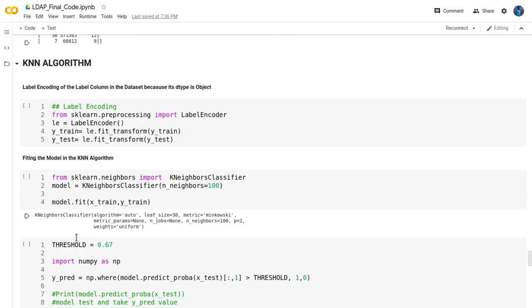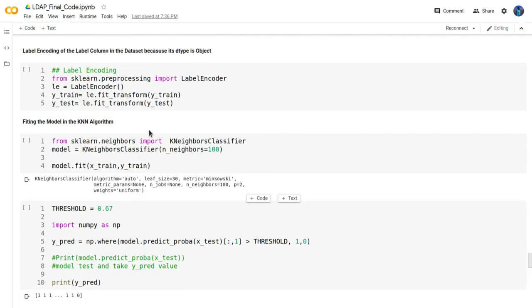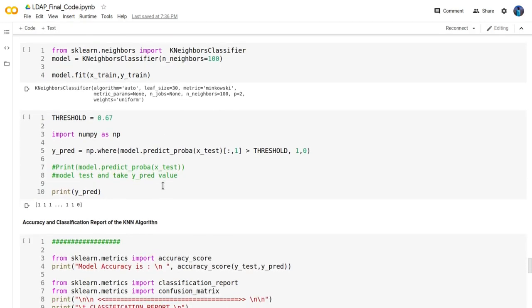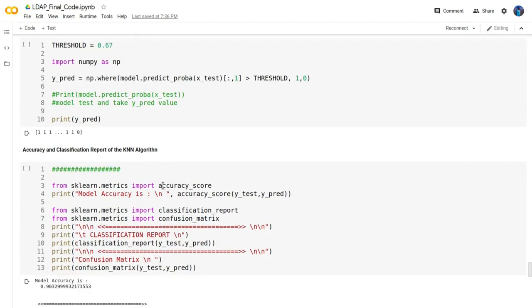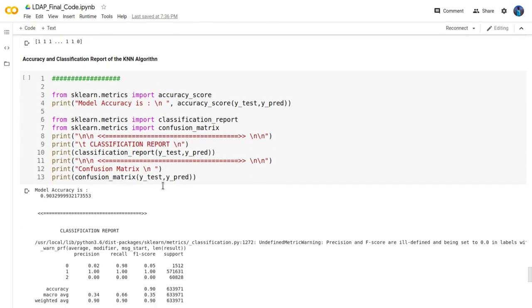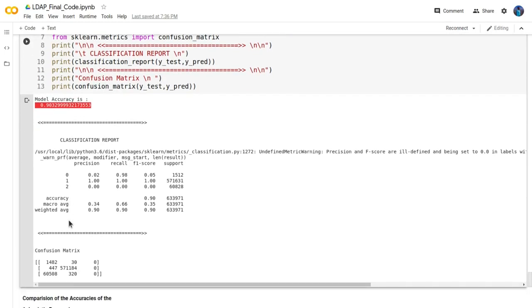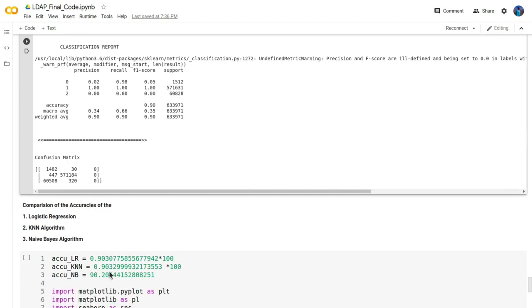Now we will use the KNN algorithm for the same data set. Here we will fit our data set according to the K nearest neighbor algorithm, and we will use a threshold value of 0.67. Here we will see the accuracy and classification report of the KNN algorithm, and we get an accuracy of 90.32. Here is the result of classification, and below you can see the confusion matrix.